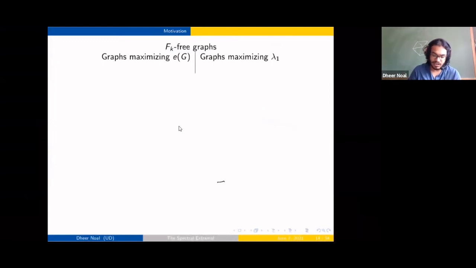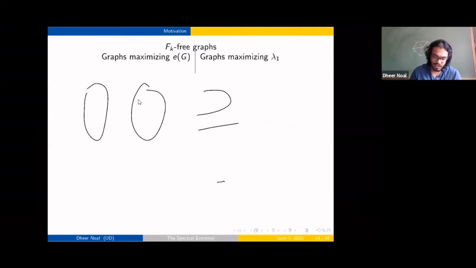So we have containment of the spectral extremal graphs in the edge extremal case, and the graphs sort of look like you have a balanced complete bipartite graph, and we'll do the odd k case. You have two cliques of size k in one of the parts. So you have k squared minus k more edges, right?